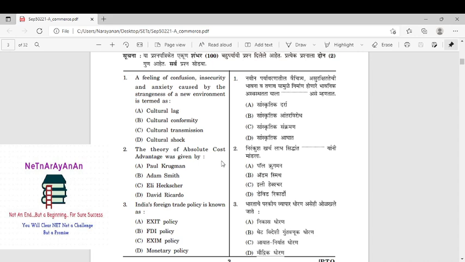Indian foreign trade policy is known as... So foreign trade policy will not be exit policy. Exit policy is HRM. FDI policy is investment. Monetary policy is RBI. Automatically, foreign policy is EXIM, because it is export-import.